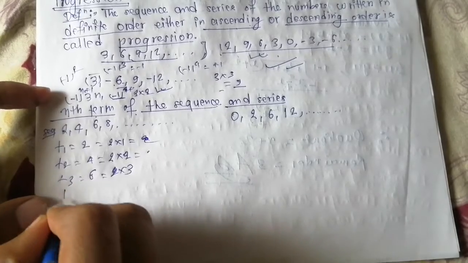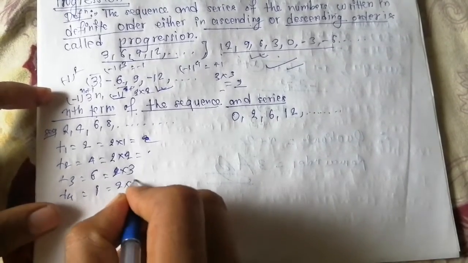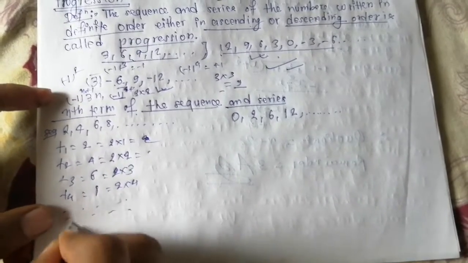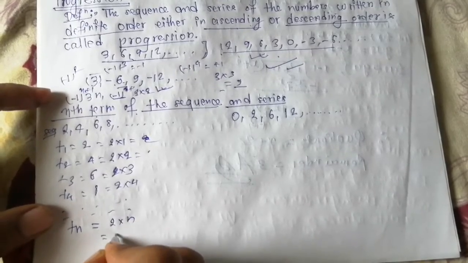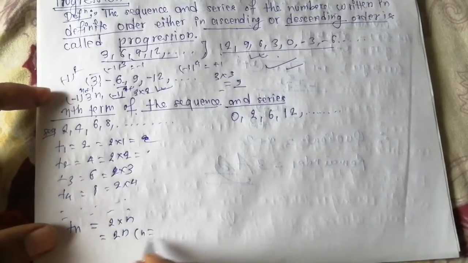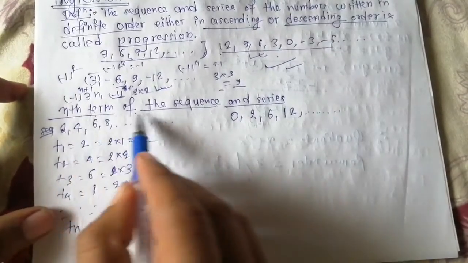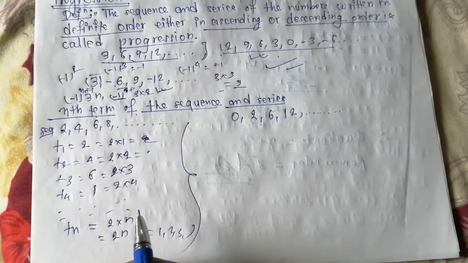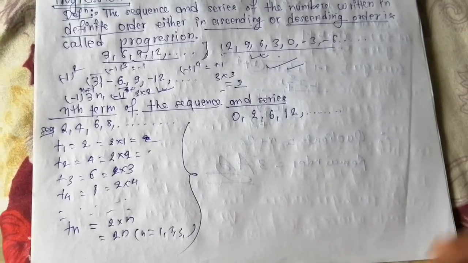In this way t4 is 8, equal to 2 into 4. So what is happening here? 2 is constant. So tn can be written as 2 times n, where n is a natural number 1, 2, 3. In this way we can find the nth term of a sequence in general form, and these types of numericals I will discuss later after completing the theory.